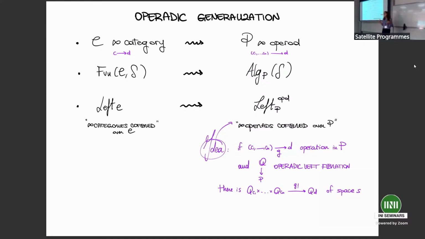What does it mean to be a multiplicative version of being cofibered? Whenever we have an operation in P, the base infinity operad, there will be an induced map between the fibers, but this time from the product of the fibers of Q over the input objects to the fiber over the output object.